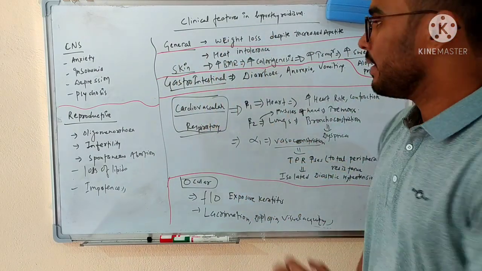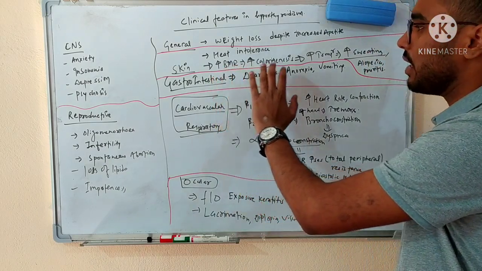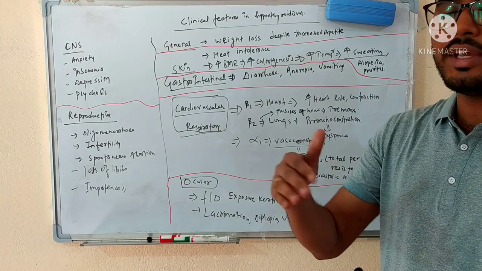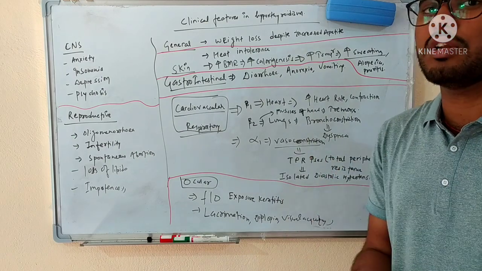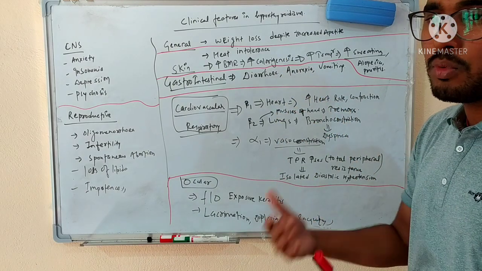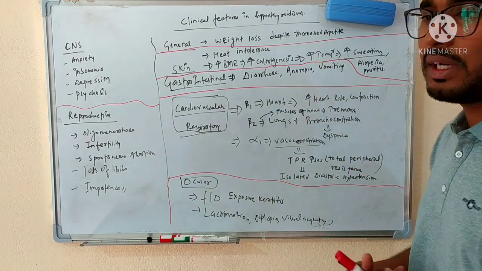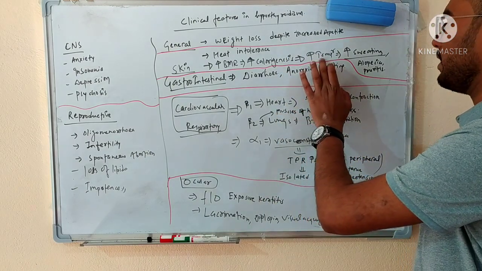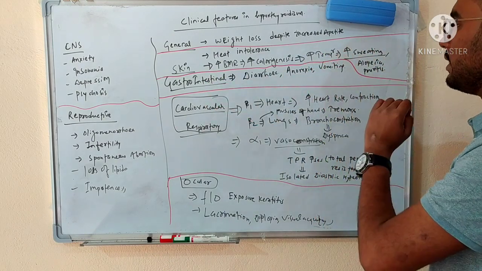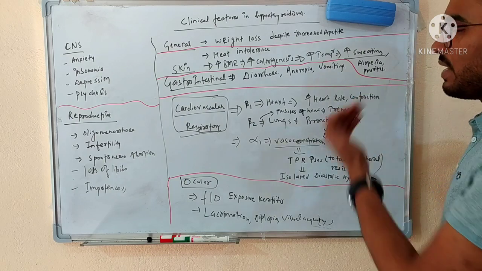Another thing, in the skin: the thyroid hormones will lead to an increase in the basal metabolic rate. And when the basal metabolic rate increases, there will be more calorie burning, so there will be increased calorigenesis. I mean, the calorie production will also increase and the calorie burning will also increase. The body is doing more metabolic actions, and due to this the temperature of the body will increase. If the temperature increases, the sweat glands are activated, and that is why in these persons there will be more sweating, and there can be alopecia and pruritus in different areas of the